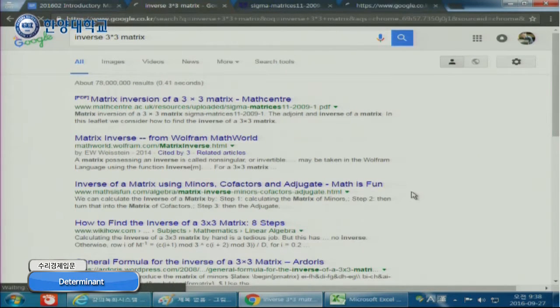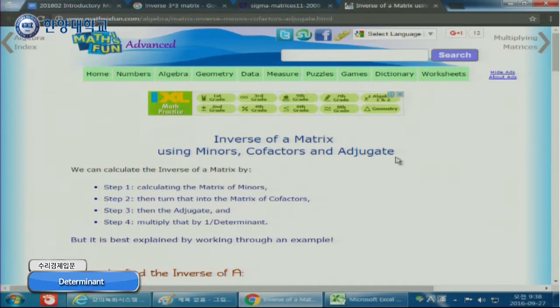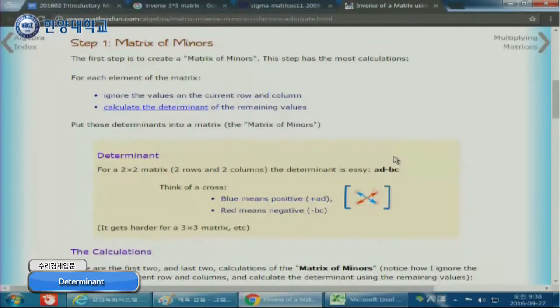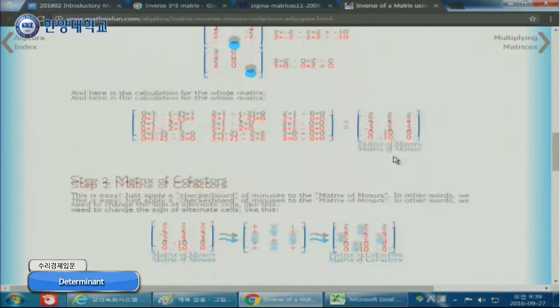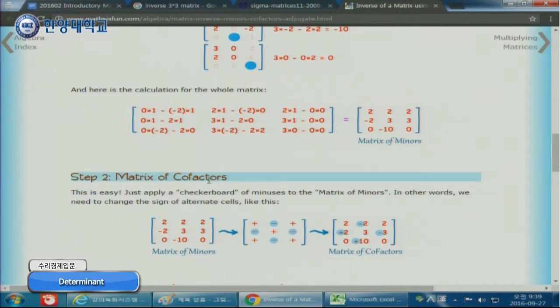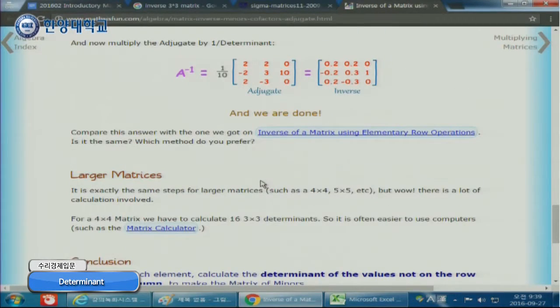Inverse matrix using minor cofactor. Math is Fun, right? Yeah, something like this. So matrix minors and then matrix of cofactors, some step-by-step approach.